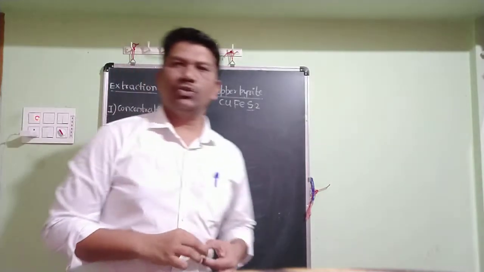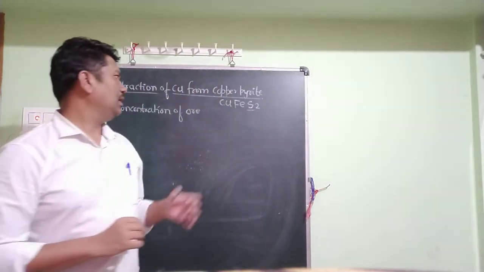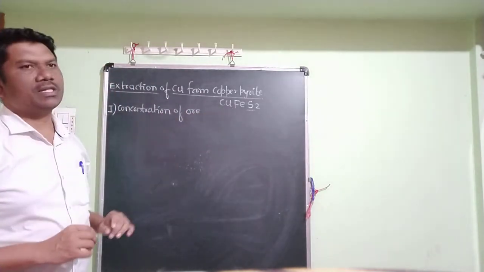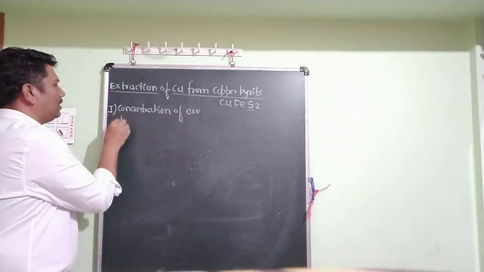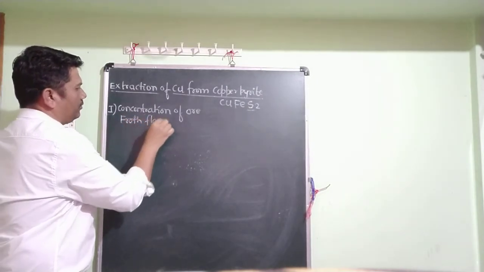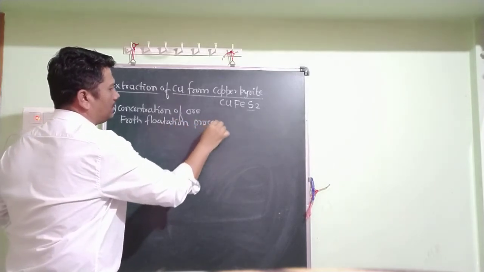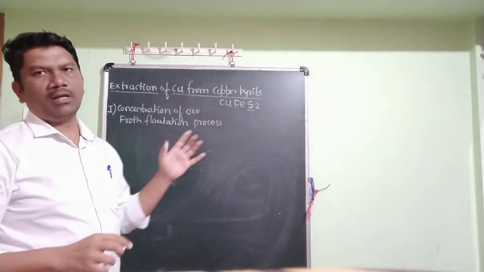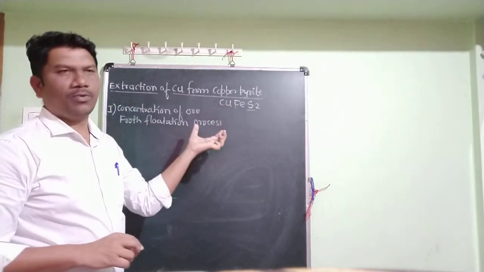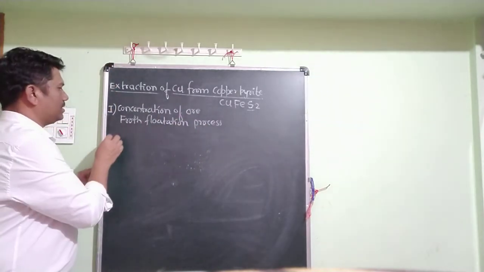Here in concentration of ore we have three physical methods and one chemical method. Here the ore is concentrated by the Froth flotation process, because it is a sulfide ore. If it is a sulfide ore, we have to take up the Froth flotation process.